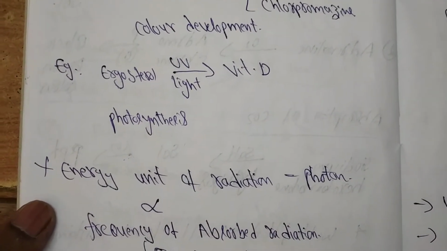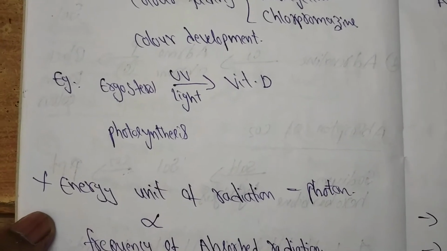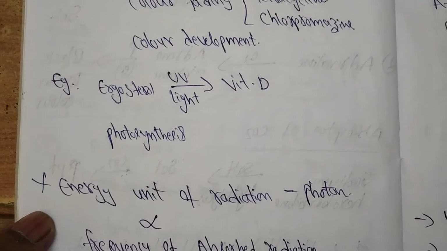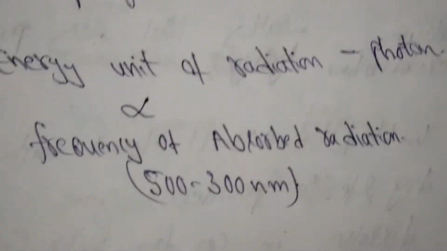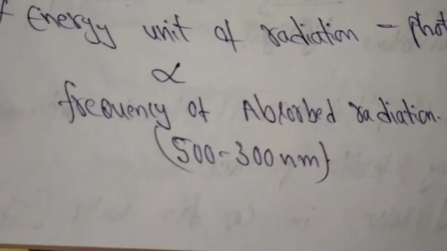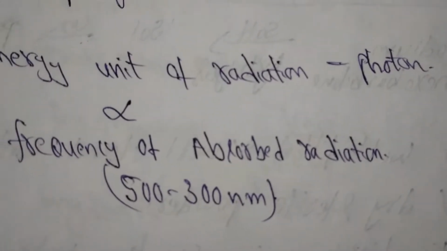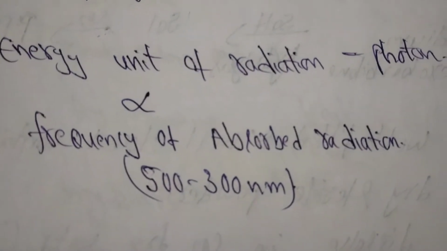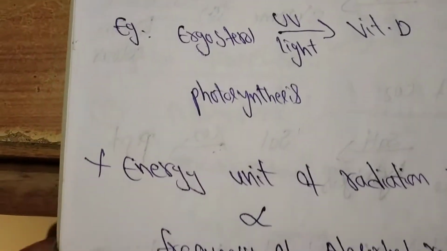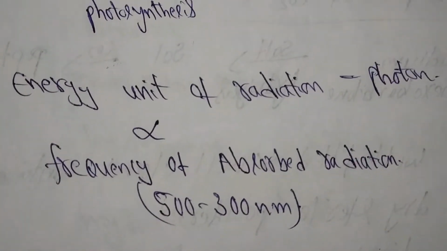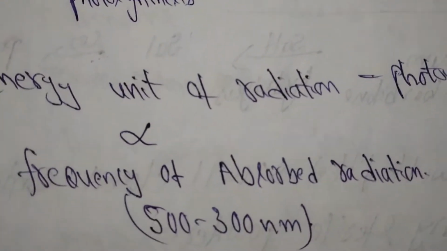The energy unit of radiation is explained in photons. The energy of radiation is directly proportional to the frequency of the absorbed radiation. Most commonly absorbed radiation lies between 300 and 500 nanometers. This is the effect of light, mainly depending on the absorbed radiation frequency.